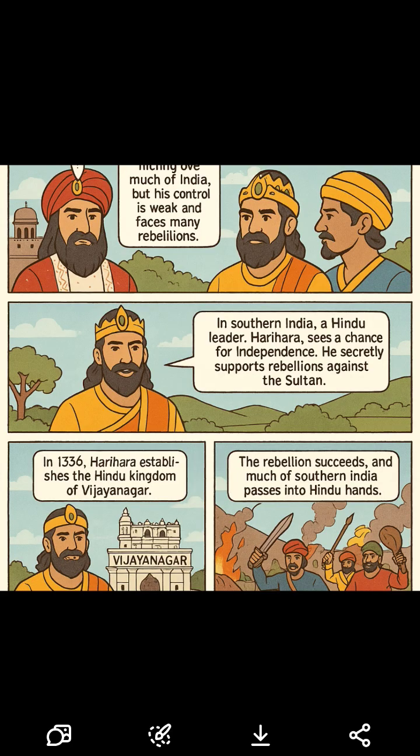Final impact. The Delhi Sultan's power collapsed in southern India. The Vijayanagar Empire rose as a strong Hindu kingdom. Devagiri, Daulatabad, also slipped out of control. The Sultanate became weaker, especially in faraway places.